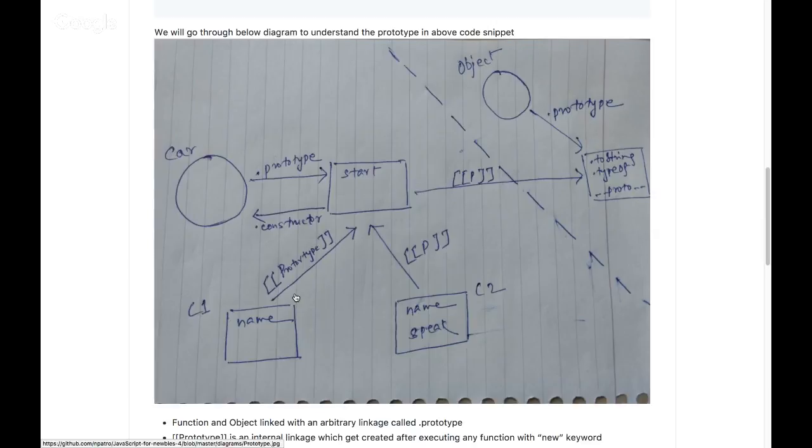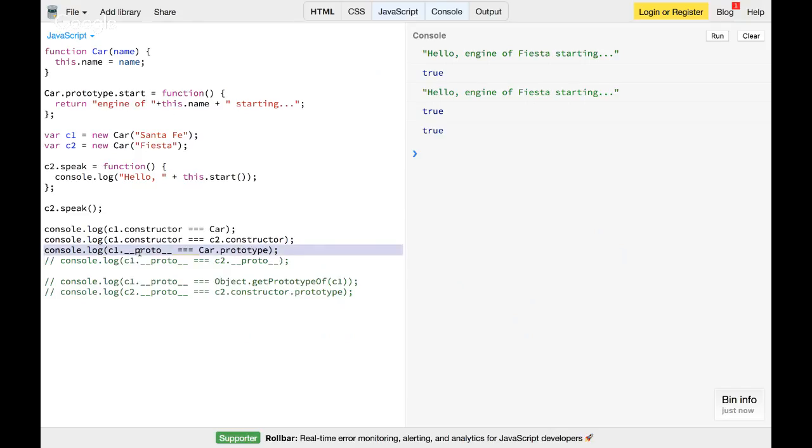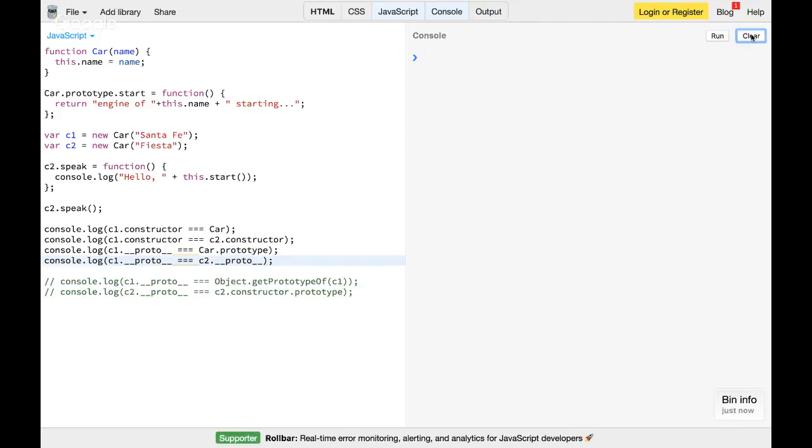So when I execute this third console, c1.__proto__ equal to Car.prototype? Yes, it is, because it returns that internal linkage only. So you can see now it returns true. Now it's pretty clear. In a similar way, c1.__proto__ equal to c2.__proto__ is also true. Okay, so that's how it has happened.